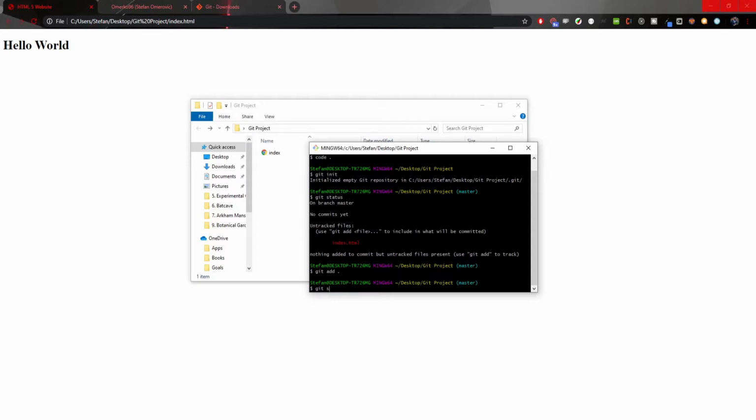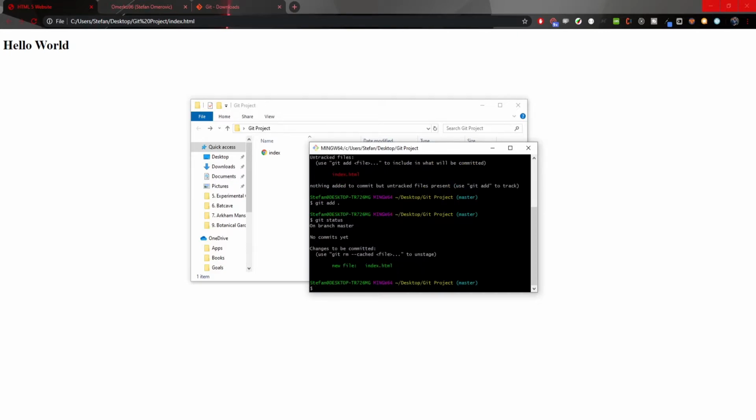But now when we run git status, that index.html will be green. So the green files means that there are changes there that are staged and need to be pushed to some repo that we will have hosted on GitHub, Bitbucket, etc.